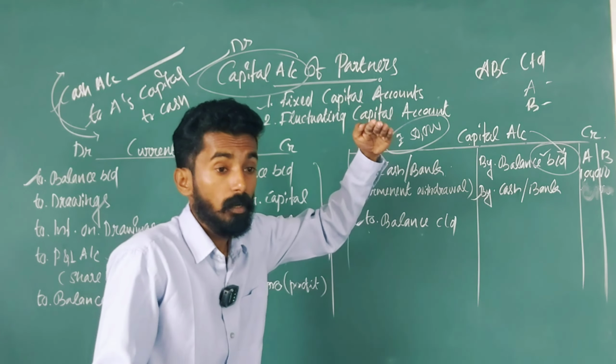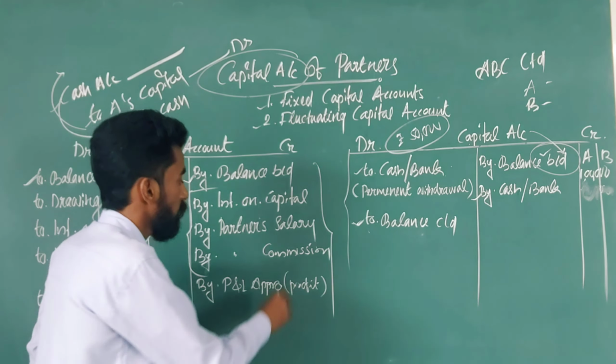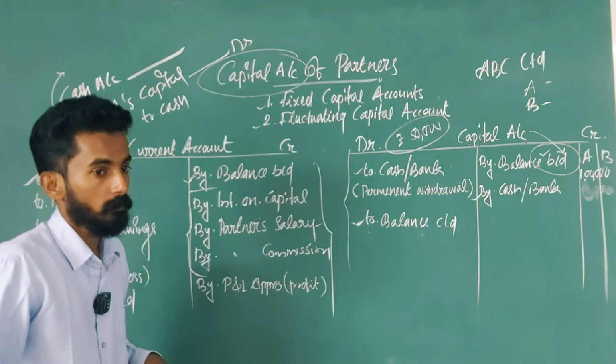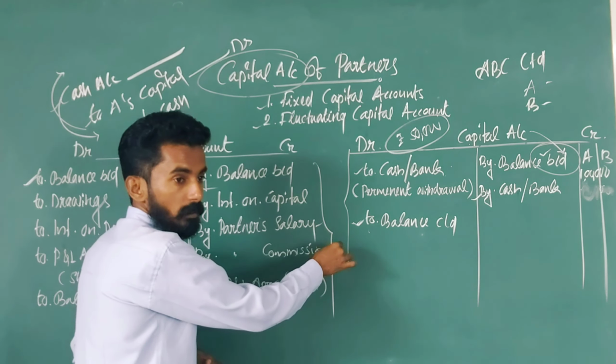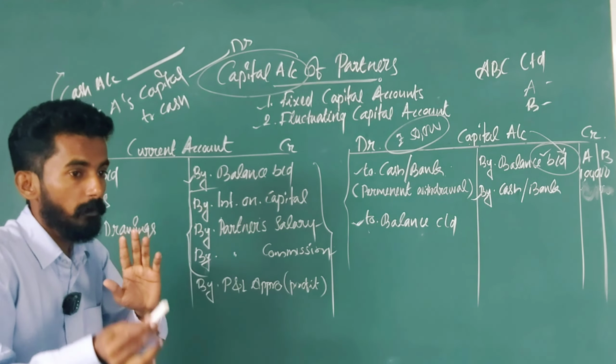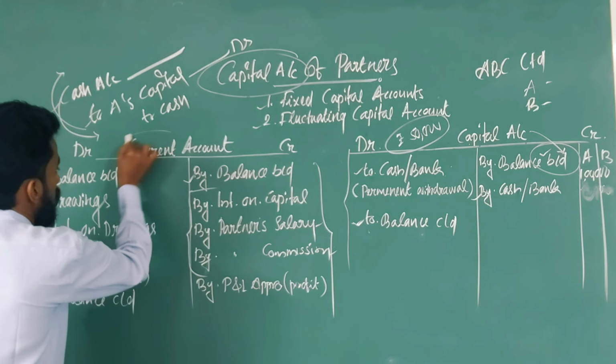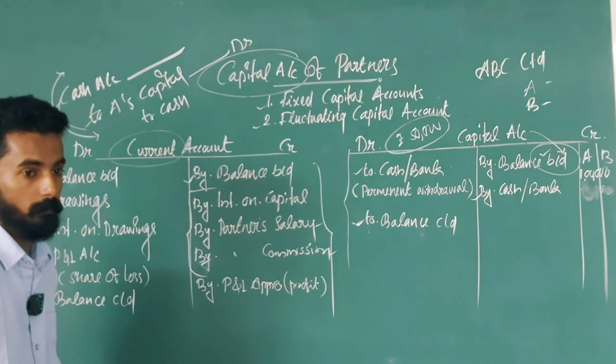Interest on capital account debtor to partners capital. The same entry, only the name is going to change: partners salary to partners capital, partners commission to partners capital. The only difference is that instead of capital, we are going to write current account.